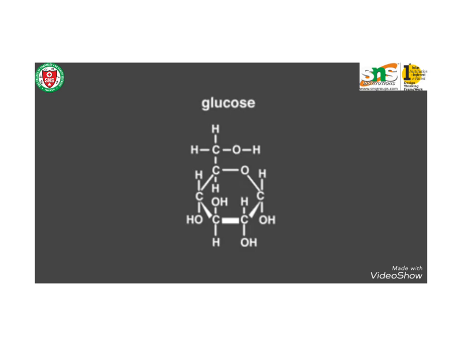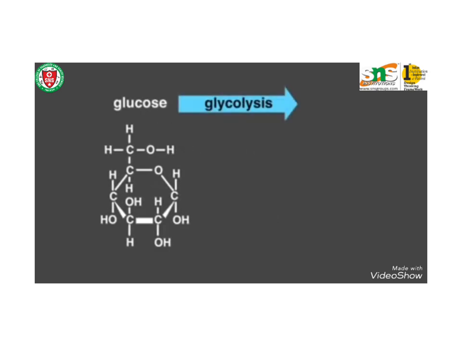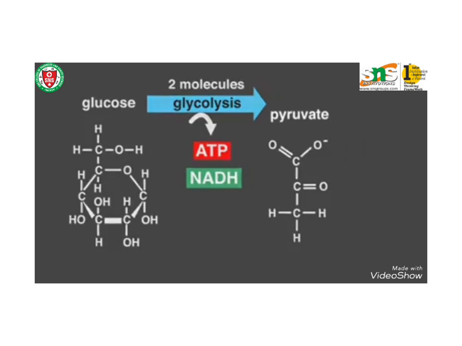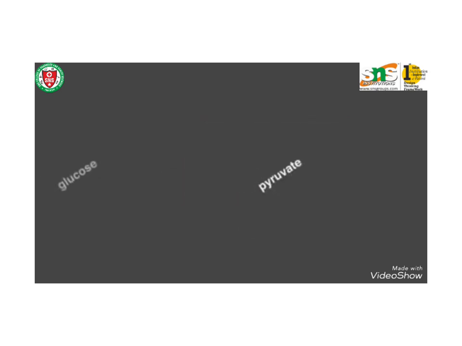So today we see about glycolysis. Glycolysis is the process in which glucose is broken down to produce energy, and it produces two molecules of pyruvate, ATP, NADH and water. This process takes place in the cytoplasm of a cell and does not require oxygen. It occurs in both aerobic and anaerobic conditions.